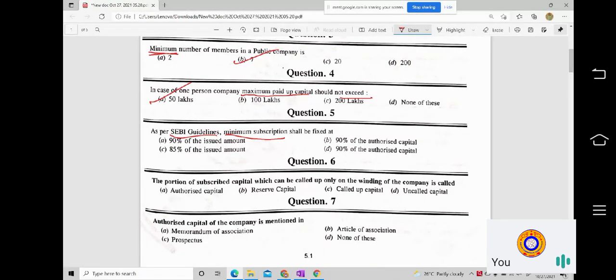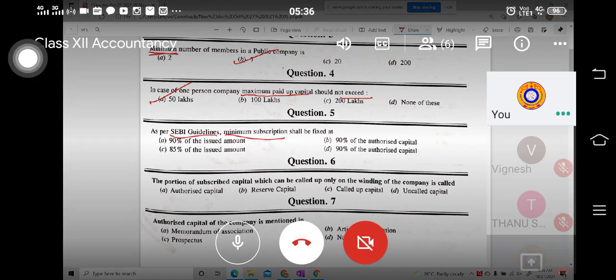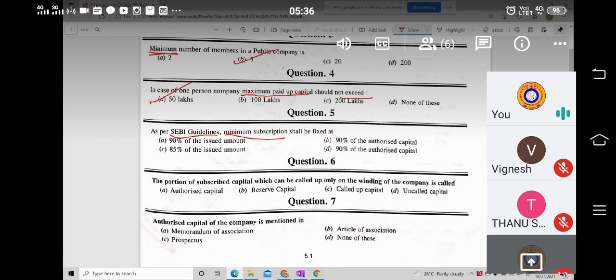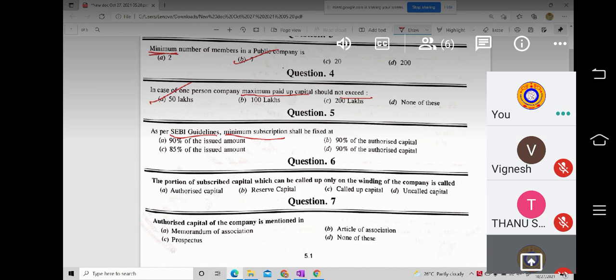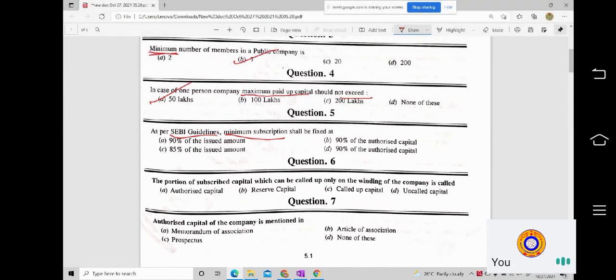What is the mistake? If you look at this question, can you locate the mistake in this question? Can you please make it clear what is the error in this question?